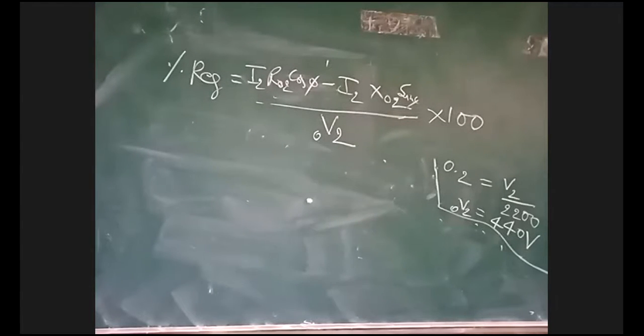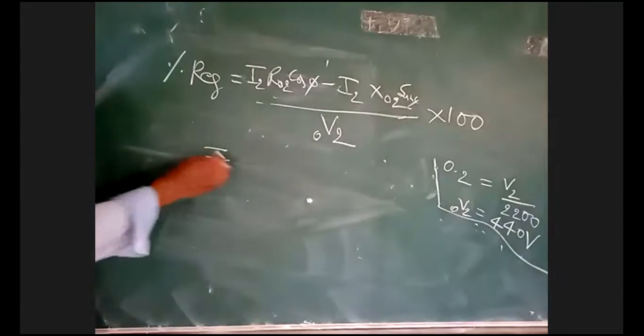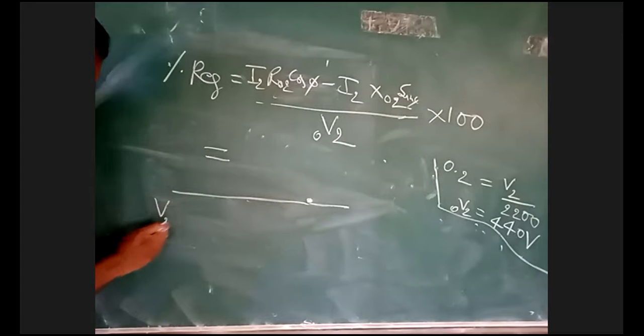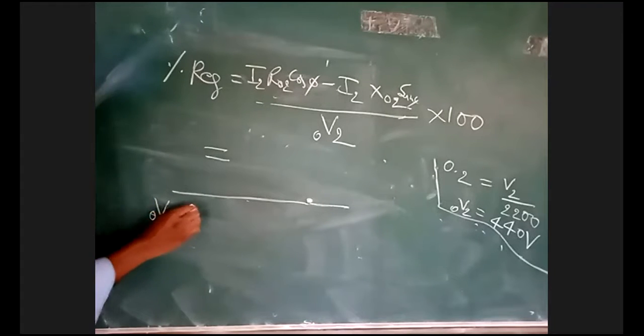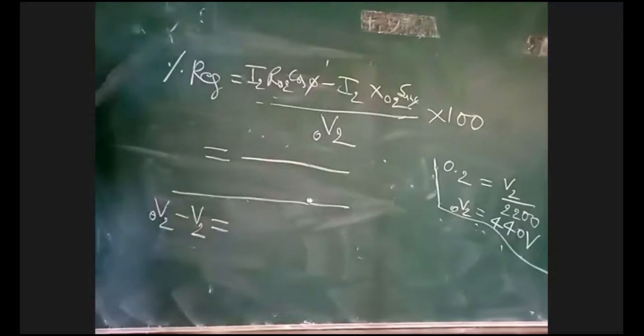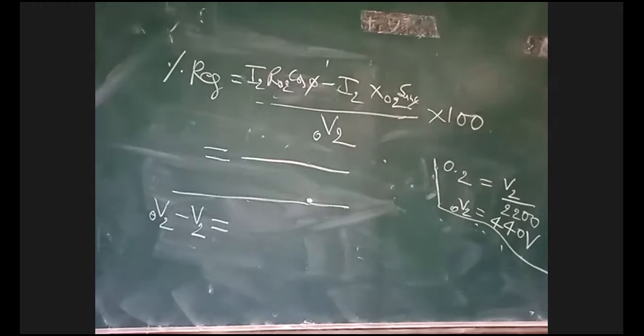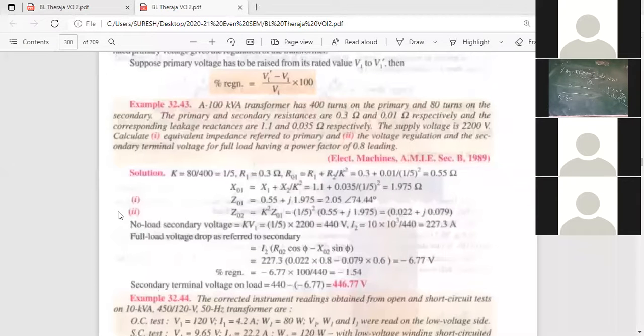How much did you get? Numerator, how much did you get? Minus 0.015, numerator.